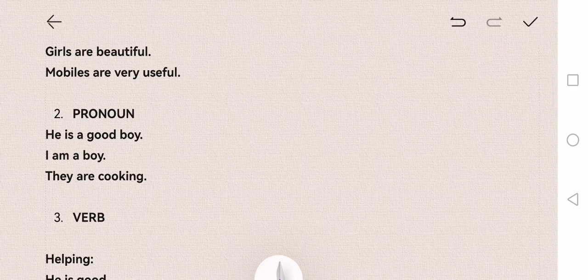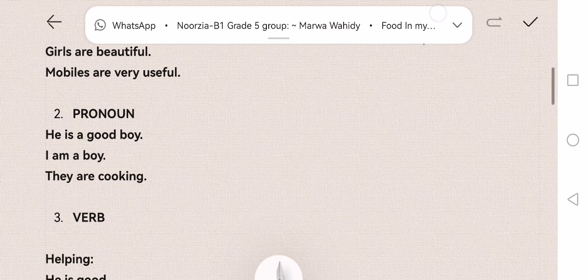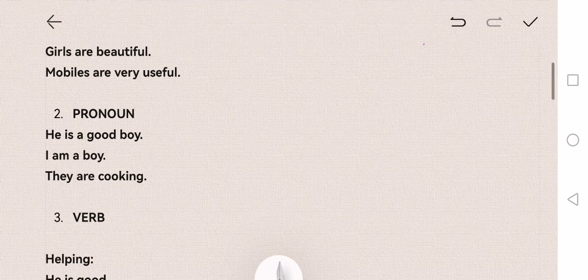Right, the next one is a pronoun. Pronoun, it replaces noun. That means sometimes you don't want to use the noun all the time. So for example, you can say Usha is a good girl. Then Usha studies in P4. Usha is 9 years old. So I'm not going to say Usha all the time.